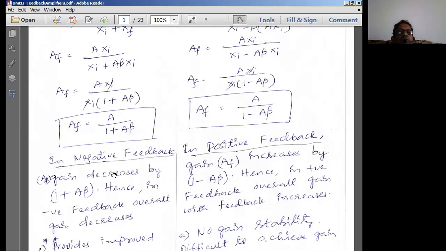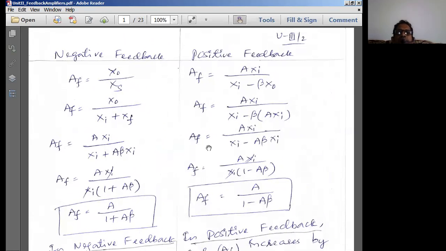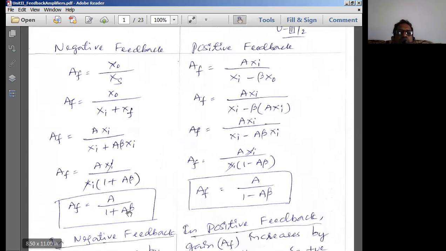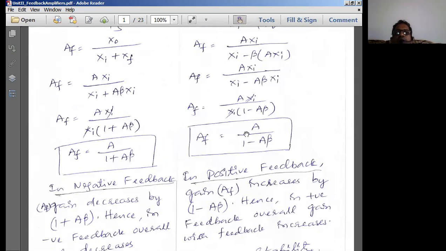These are the differences between the two amplifiers, positive and negative feedback amplifiers. In the negative feedback amplifier, the gain decreases by 1 plus A beta, where AF is equal to A by 1 plus A beta. In the positive feedback amplifier, the gain increases by 1 minus A beta, so the gain with positive feedback is A by 1 minus A beta.